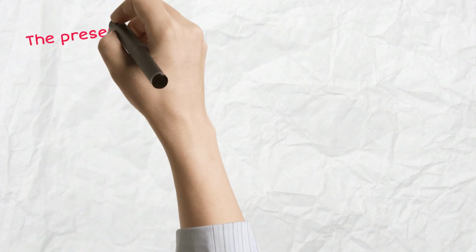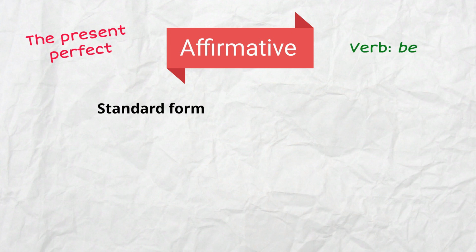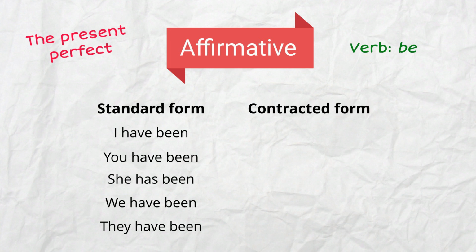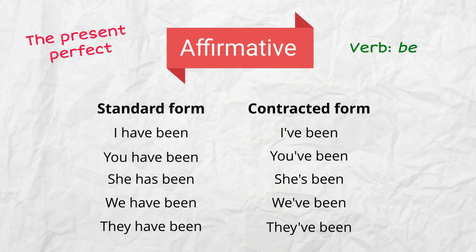Here is how to form the present perfect in the affirmative. We'll use the verb be for our examples. Standard form: I have been, you have been, she has been, we have been, they have been. Contracted form: I've been, you've been, she's been, we've been, they've been.